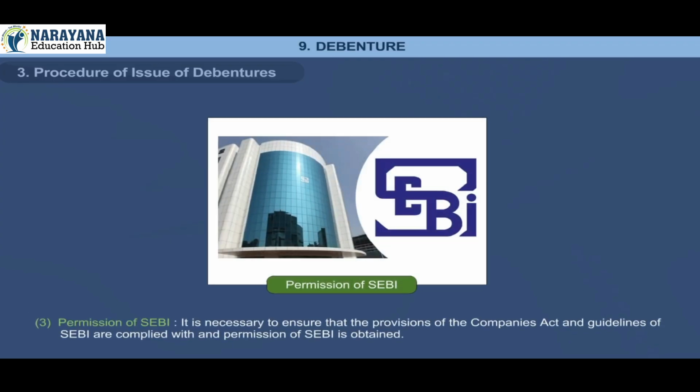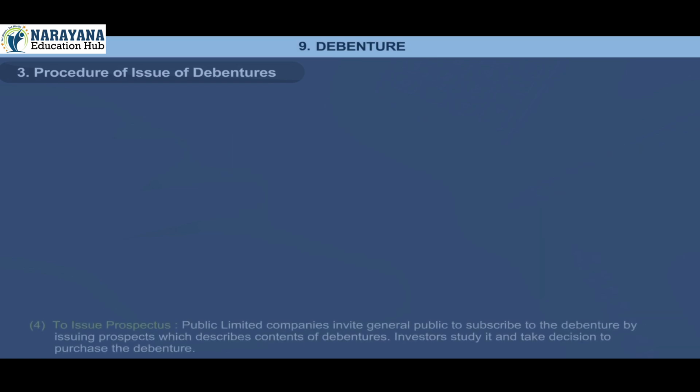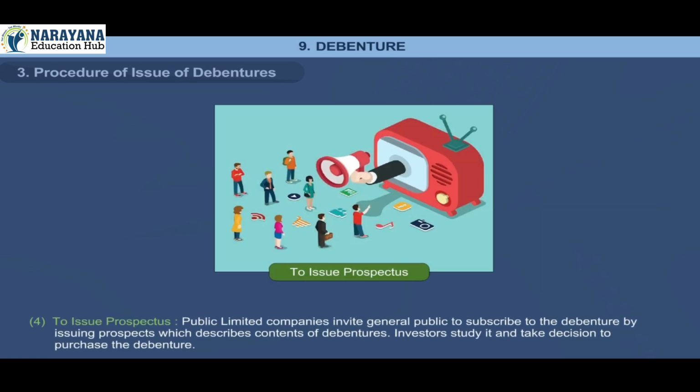3. Permission of SEBI. It is necessary to ensure that the provisions of the Companies Act and guidelines of SEBI are complied with and permission of SEBI is obtained. 4. To issue prospectus. Public limited companies invite the general public to subscribe to the debentures by issuing a prospectus which describes the contents of debentures. Investors study it and take a decision to purchase the debenture.